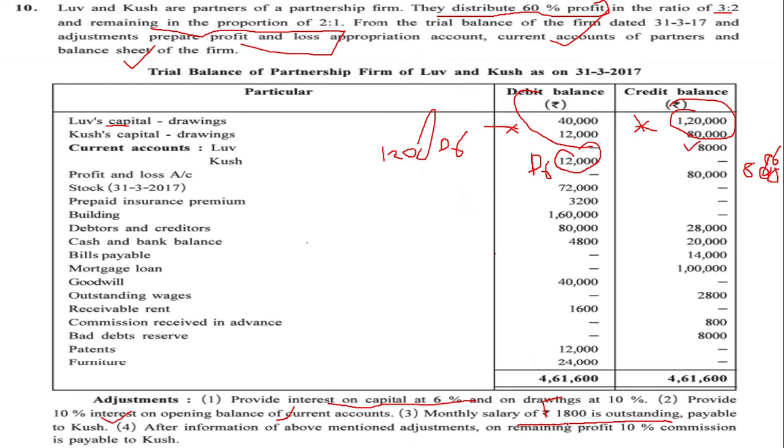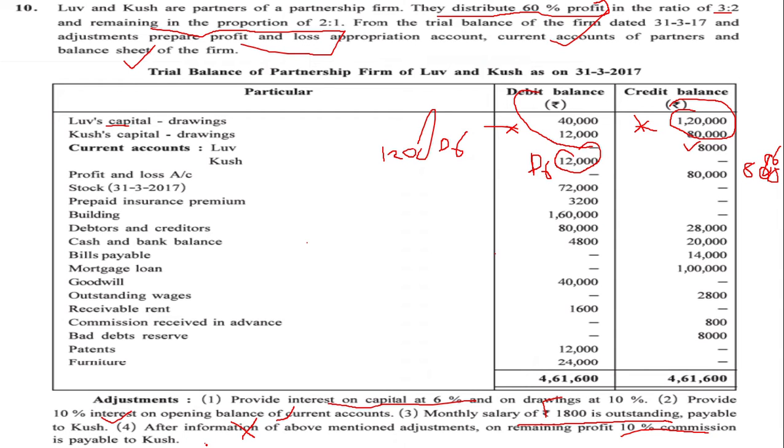So we will be having two effects: in the P&L appropriation account debit side, that is our expense, and in the partner's current account, Kush's credit side. After incorporation of the above mentioned adjustments, we have to provide 10% commission to Kush.